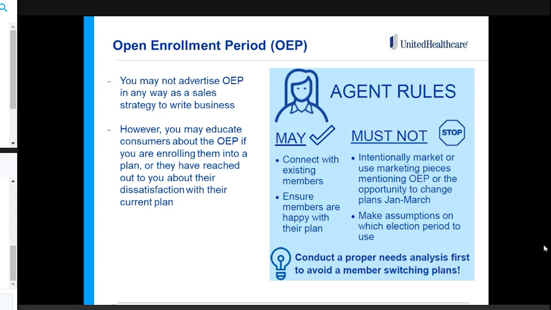Or if you're working some other events and you have someone come up to you that's dissatisfied with their plan, you can educate them about the open enrollment period and let them know that they have options. So it's a little bit of a tricky line to toe when it comes to what you can and can't do. But as long as you're not doing mass mailers and really going out trying to switch everyone from Medicare Advantage plans, you should be on the safe side.